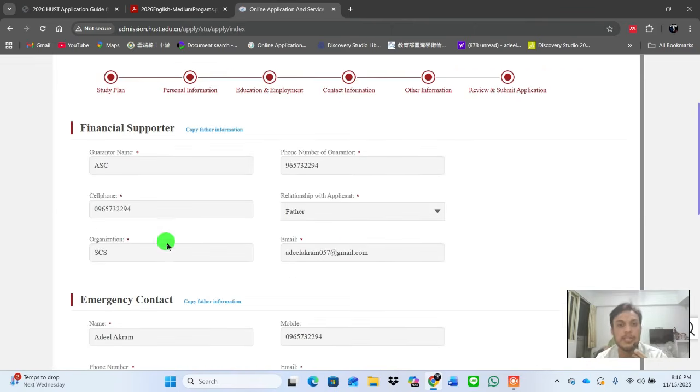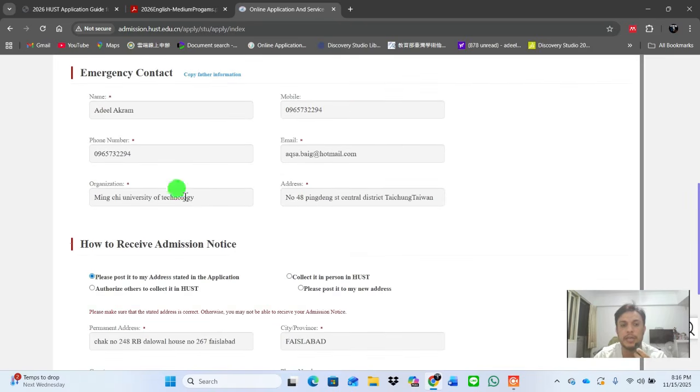Okay, here most of the students will think, sir, you mentioned that this is about scholarship, but why do we need to provide financial support? So you have to click on financial supporter here, like your father, for the father's information, emergency contact, and how to receive the admission notice.